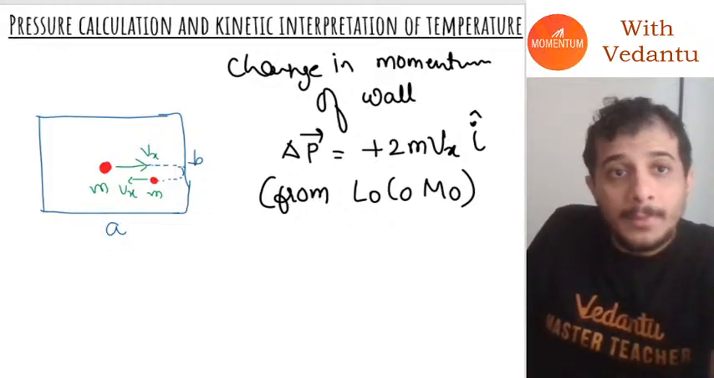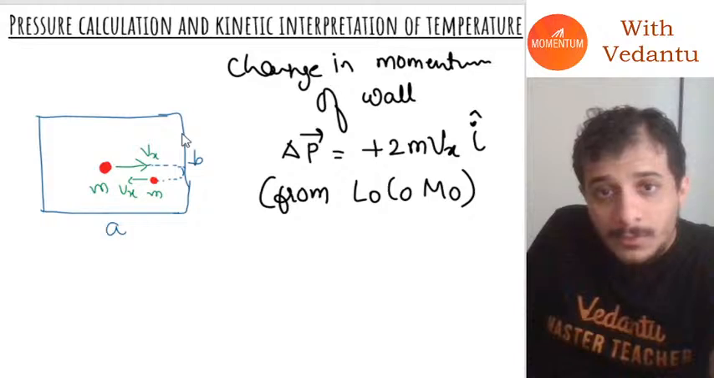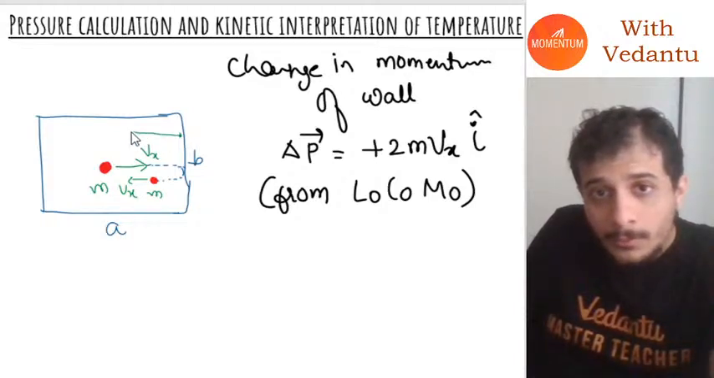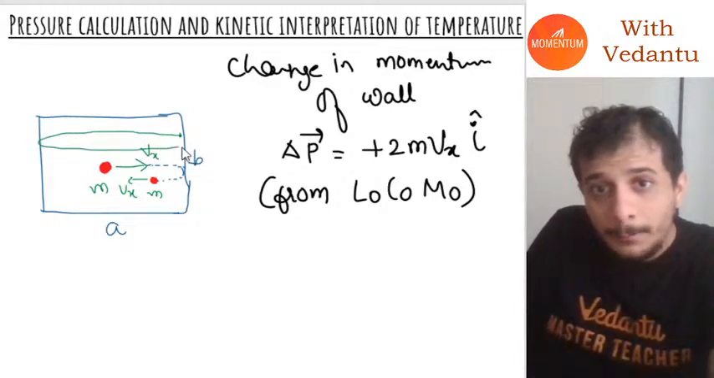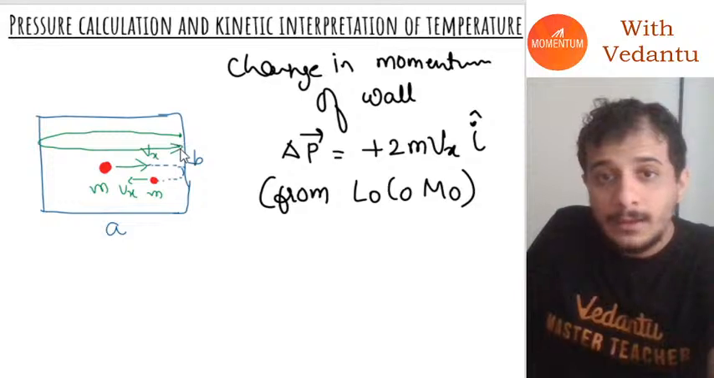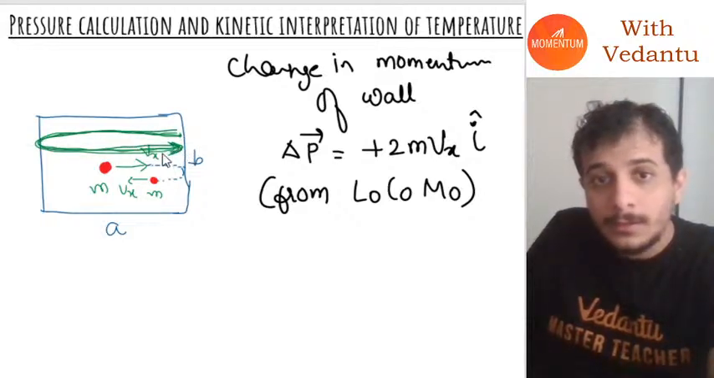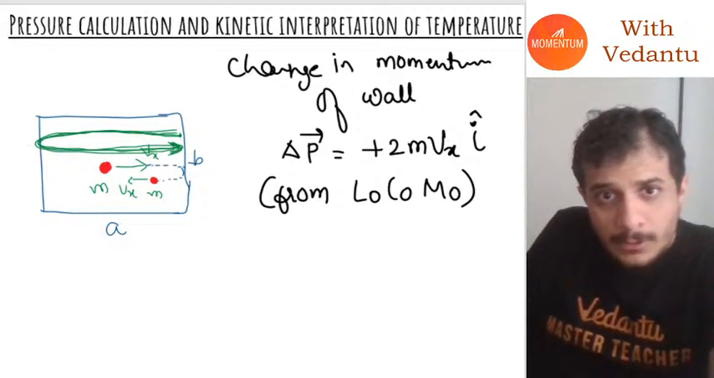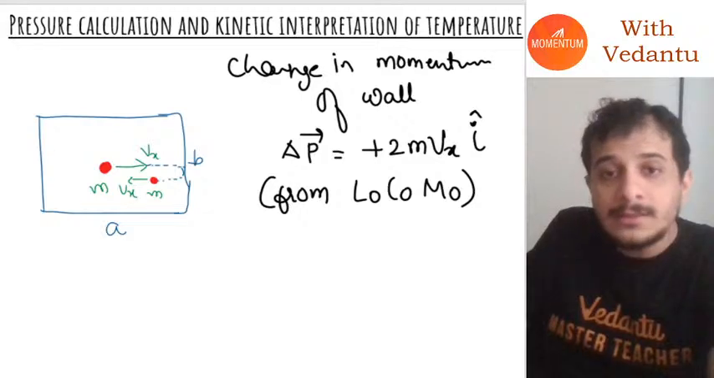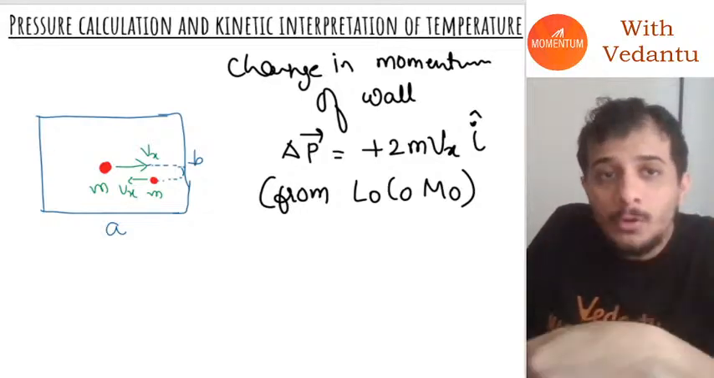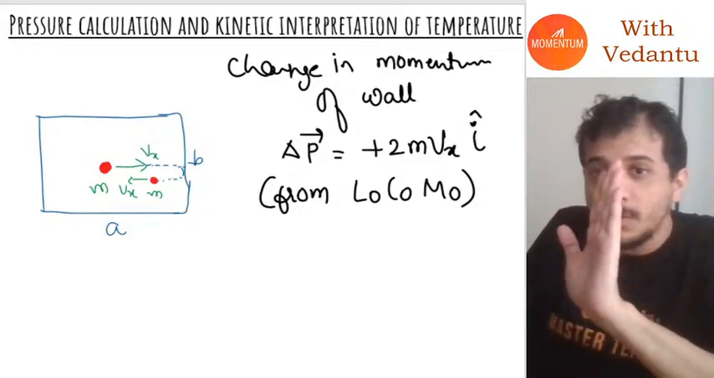Why? Because after the collision, the molecule starts from here, goes up to the other wall, comes back, and collides again. Then it goes back and comes back and collides again, and again. So the molecule is going to collide with this wall over and over, not just once.